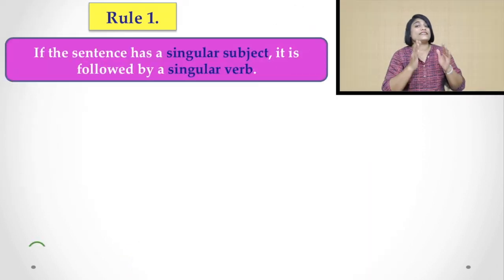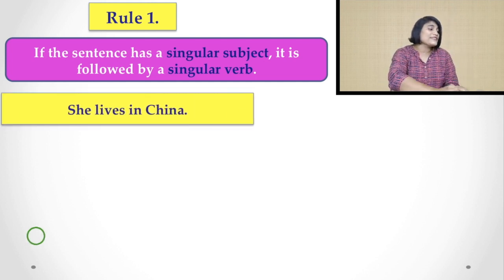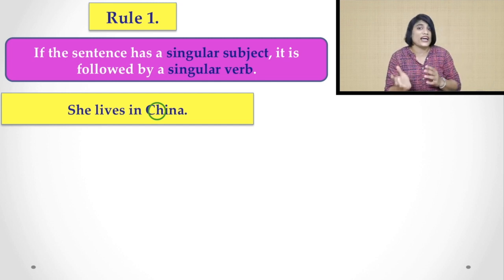So the first rule, what is that first rule? That is, if the sentence has a singular subject, it must be followed by a singular verb. This is the very common, very natural rule for subject verb agreement. That is why I took this rule as the first rule. Let's see the example here. She lives in China. Here you find she is a singular subject, so the verb is singular, that is lives in China.